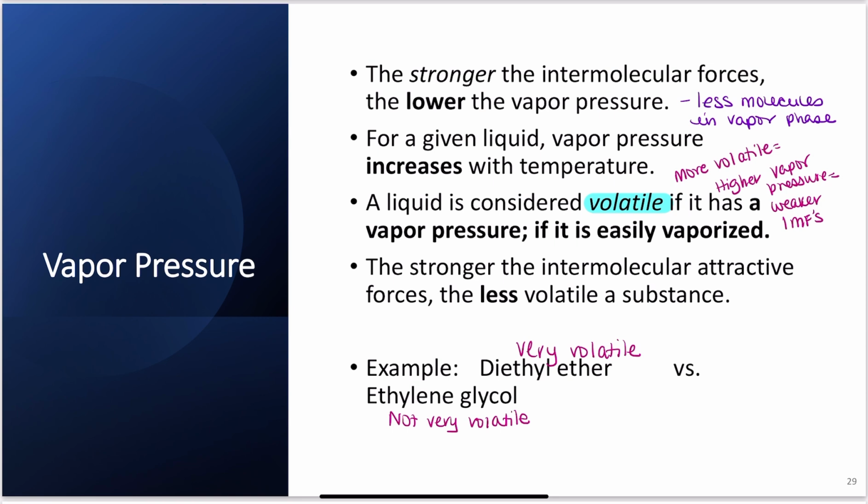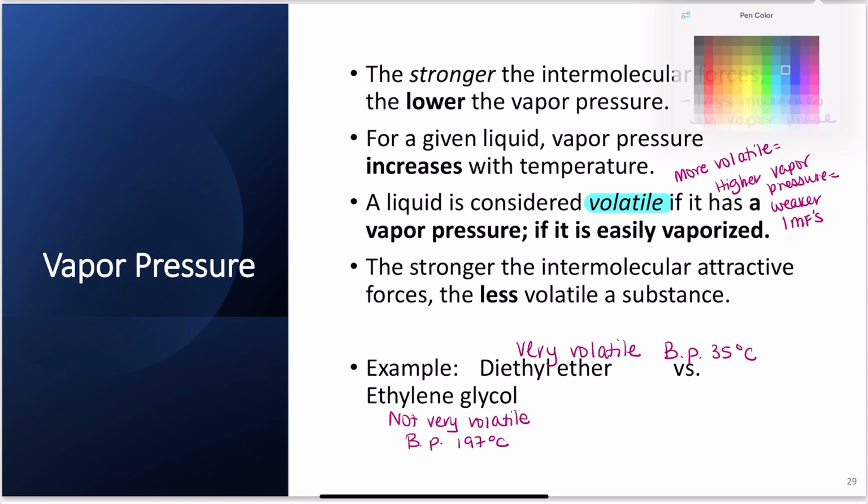If I looked at diethyl ether, I can boil this with my hand. It has a boiling point of 35 degrees C. If I look at ethylene glycol, it has a boiling point of 197 degrees Celsius. Why? Well, let's draw them out, see if we can figure it out that way.